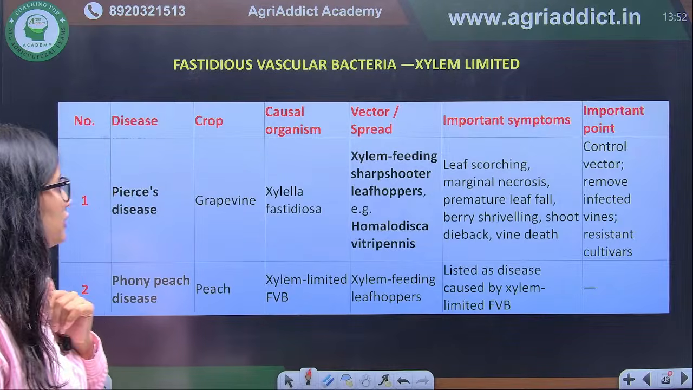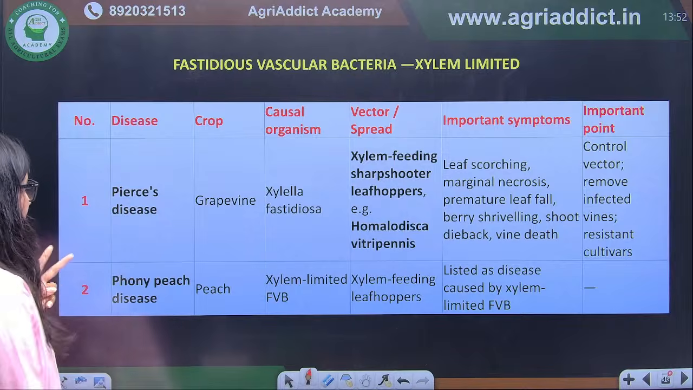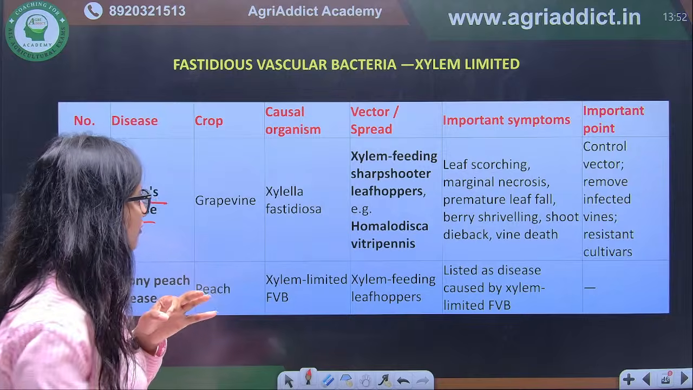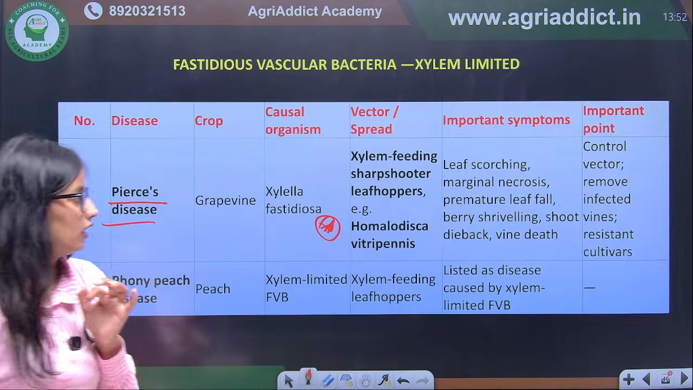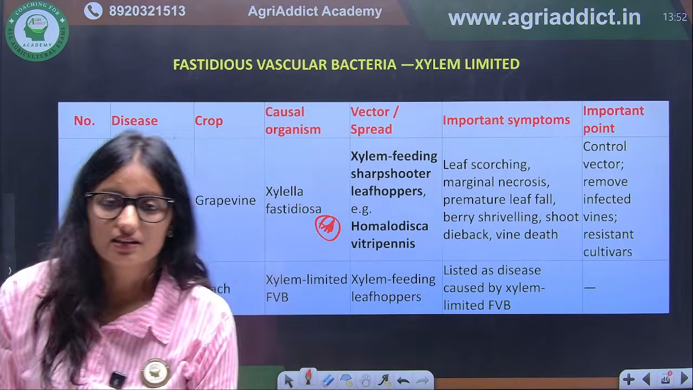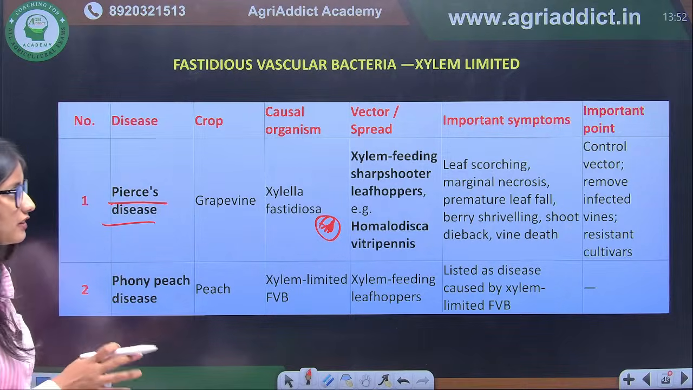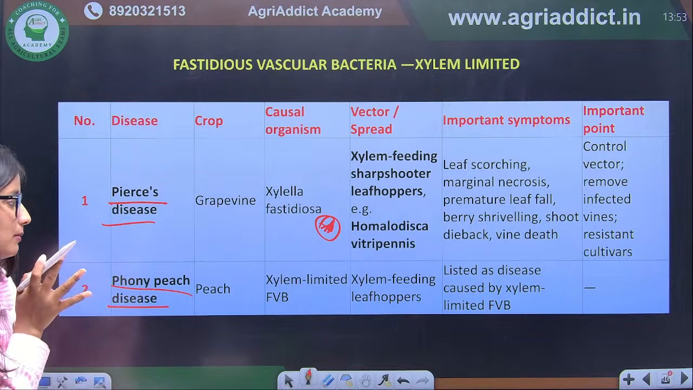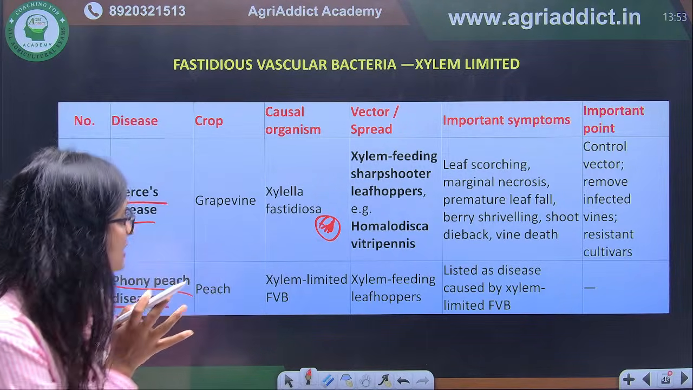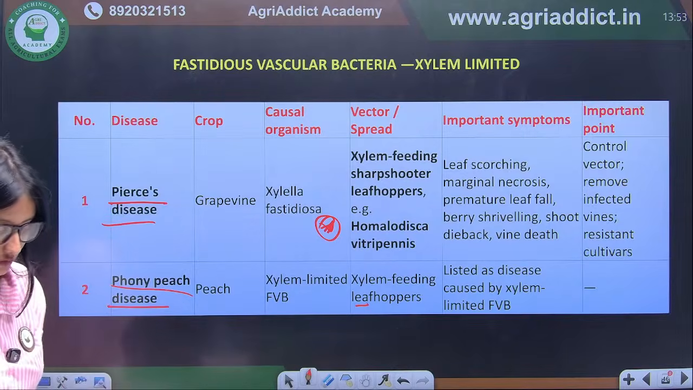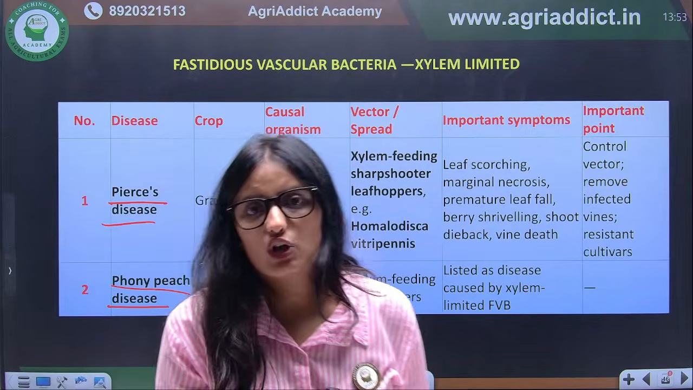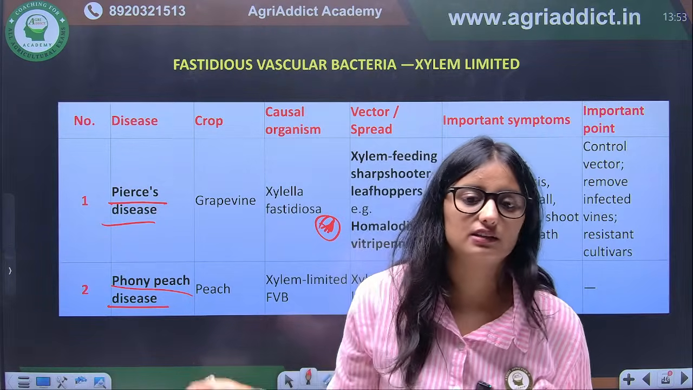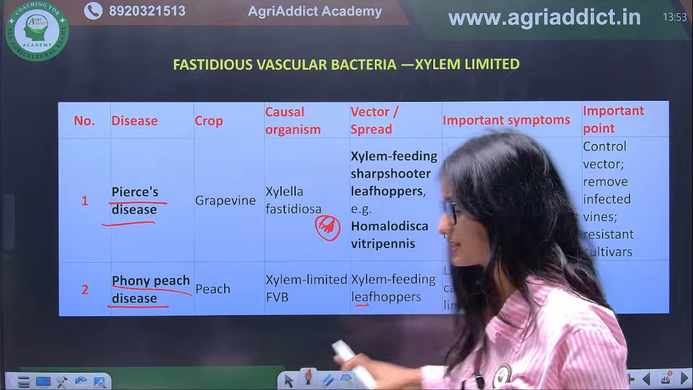When we talk about xylem limited, we have two diseases, that is Pierce's disease, that is caused by Xylella fastidiosa. And what is the vector of this? That is the leaf hopper Homalodisca vitripennis, or we can say sharpshooter. Next, we have Phony peach disease. Again, it is a xylem limited fastidious vascular bacteria, and xylem feeding leaf hoppers spread the disease. So from this list, you have to remember which of the following diseases is spiroplasma, which of the following diseases is phytoplasma. This is the major thing you have to learn from this list that I have provided. Okay.